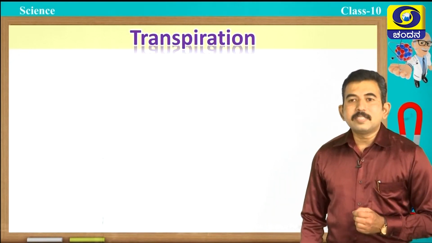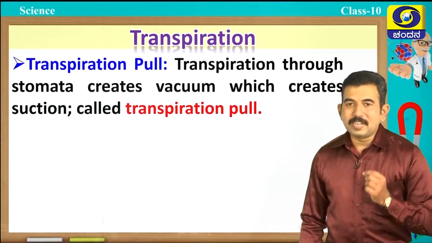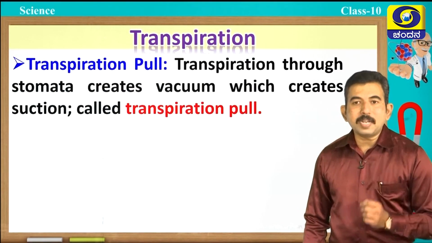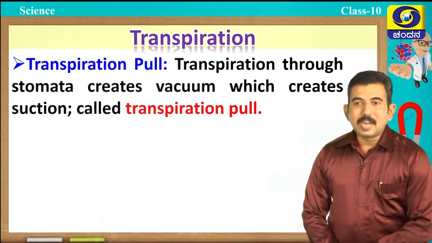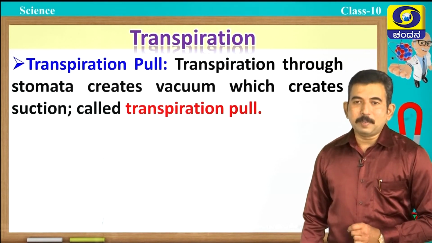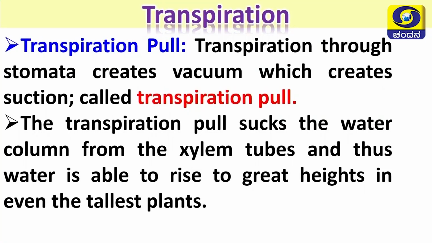Students, have you heard about transpiration pull? Yes, you are right. Transpiration through stomata creates a vacuum which creates suction, and this is called transpiration pull. This transpiration pull sucks the water column from the xylem tubes, and thus water is able to rise to great heights even in the tallest plants.